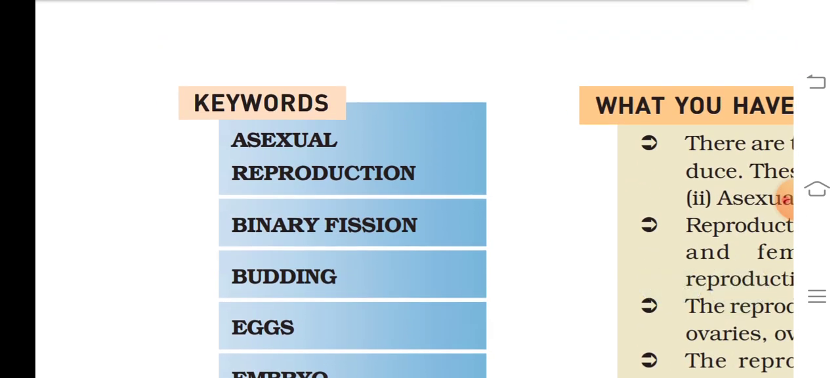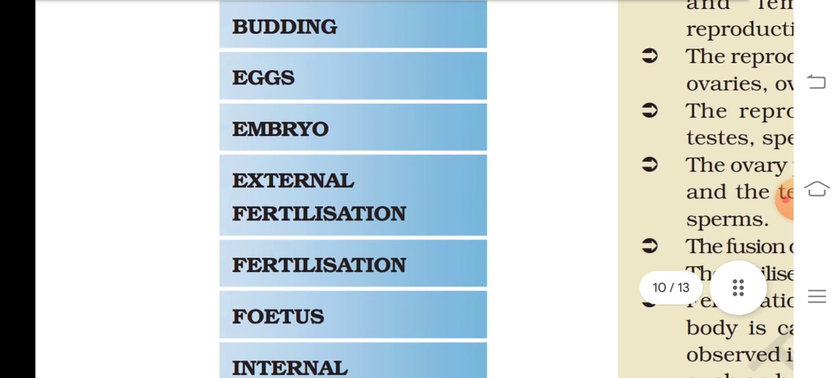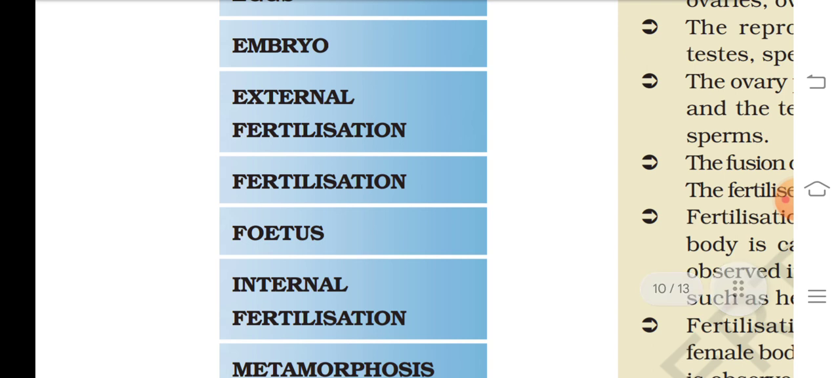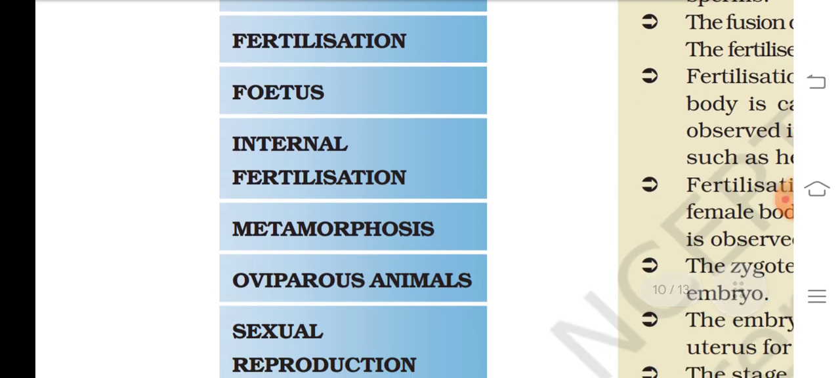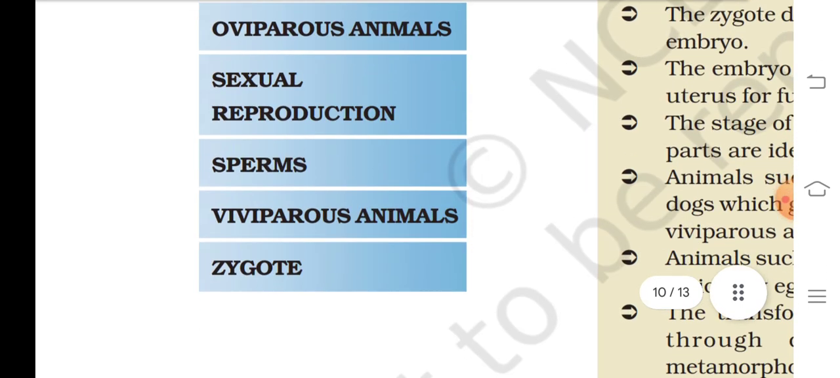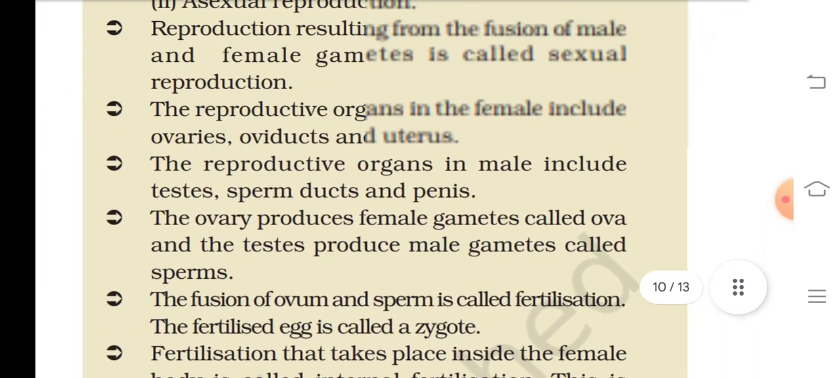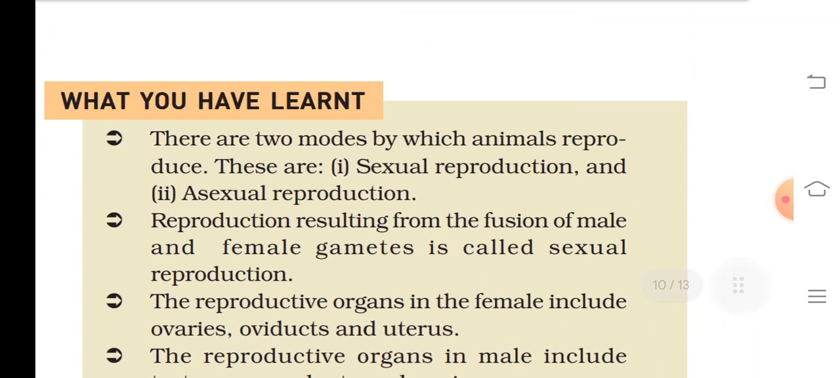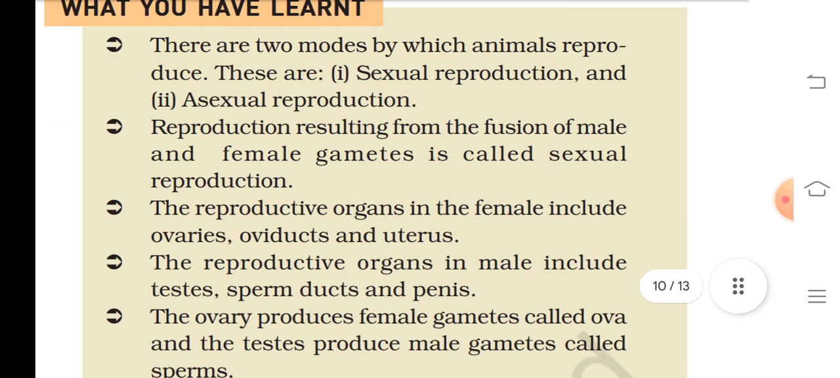Keywords: asexual reproduction, binary fission, budding, eggs, embryo, external fertilization, fertilization, fetus, internal fertilization, metamorphosis, oviparous animal, sexual reproduction, sperm, viviparous animal, and zygote. What you have learned. There are two modes by which animals reproduce. These are, first, sexual reproduction, and second, asexual reproduction. Reproduction resulting from the fusion of male and female gametes is called sexual reproduction.